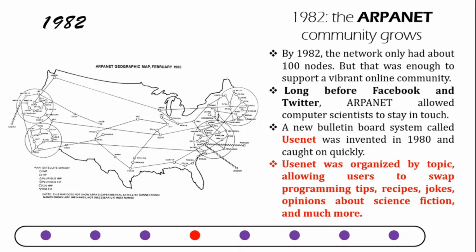A new bulletin board system called Usenet was invented in 1980 and caught on quickly. It started spreading among people at a very fast rate. Usenet was organized by topic, allowing users to swap programming tips, recipes, jokes, opinions about science fiction and much more. Generally what we do on Facebook and Instagram nowadays.